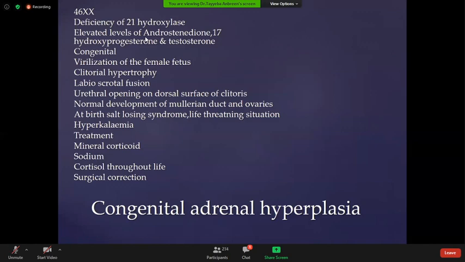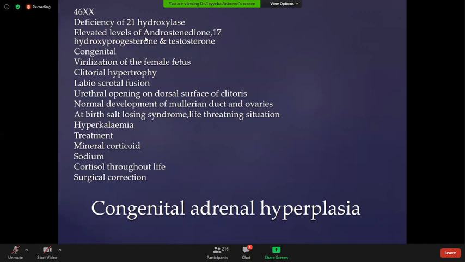There will be normal development of Müllerian duct and ovaries because of the XX chromosomal pattern. At birth, salt losing syndrome, which is life threatening and should be treated aggressively.